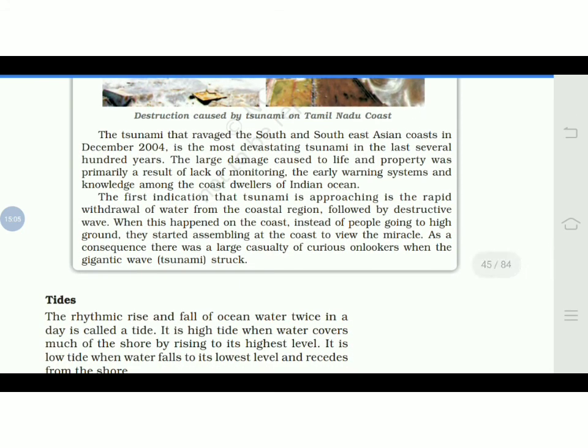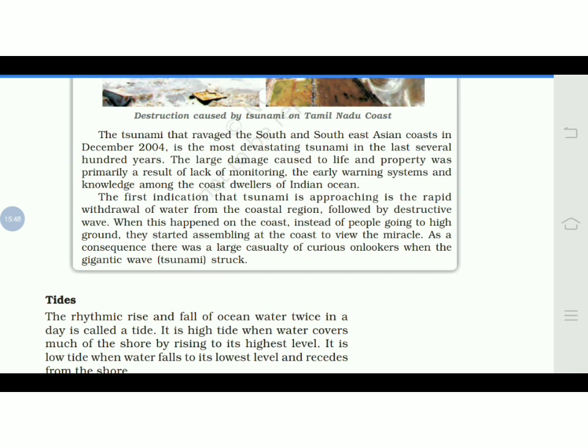The first indication that a tsunami is approaching is rapid withdrawal from the coastal region. As I said, the water is receding or withdrawing, followed by destructive waves, because after that the waves are going to thrust back to the seashore. So when this happened on the coast, instead of people going to high ground, they started assembling at the coast to view the miracle. When they did not know about the tsunami, in the coastal region in 2004, they found it a miracle, because the huge mass of water was withdrawing back. So to see that, they assembled in the coastal area.